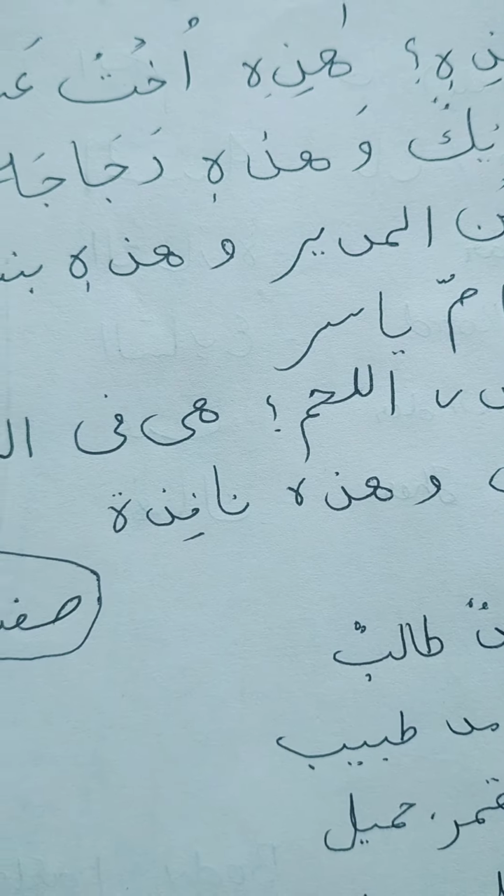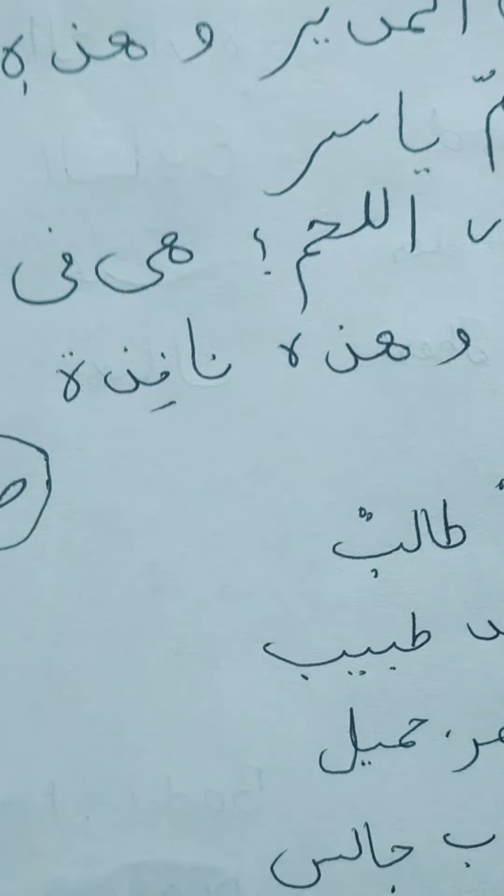In Mudaf we used to see that Mudaf gets U and the Mudaf ilayh gets in or a at the end, like Ummu Yasirin. But here we say Muhammadun Talibun, Hamidun Tabibun, Al Qamaru Jamilun, Al Babu Jalisun, Al Abu Jalisun. So this is Sifat Mawsuf, but they get both the same signs.